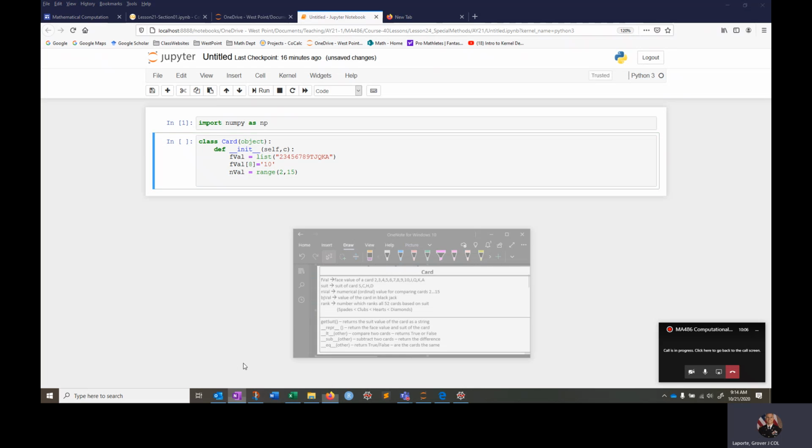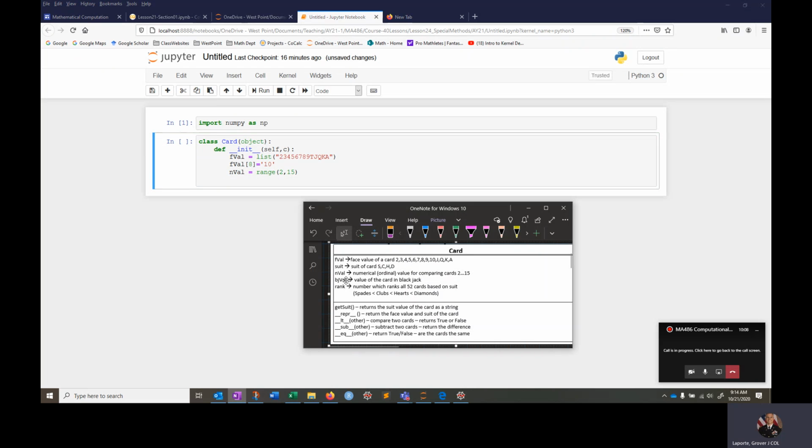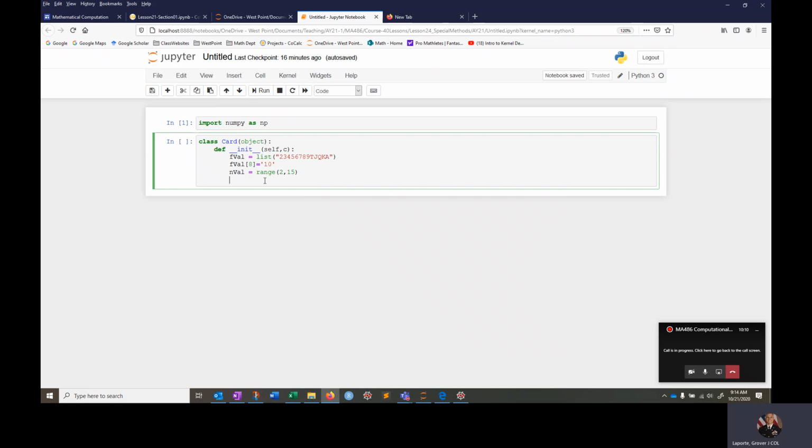Let me pull this back up. So what else do we need to do here? If the length of C is 2, then self.fval... yeah, maybe we do keep this, redefining this in here.